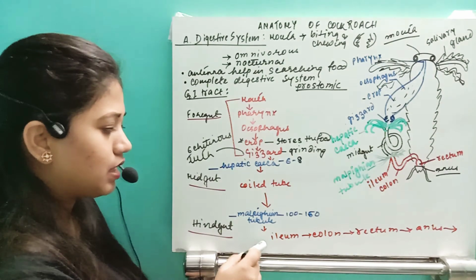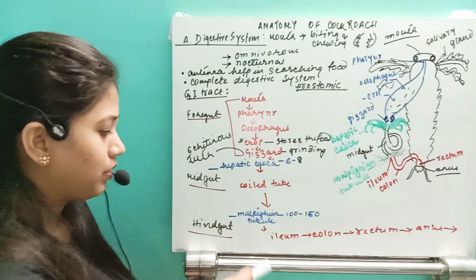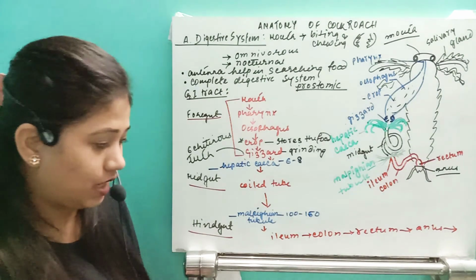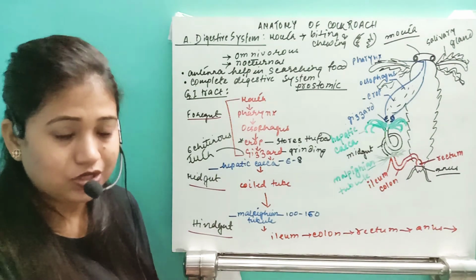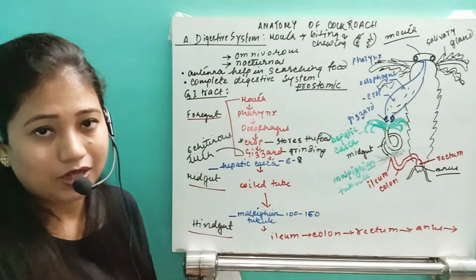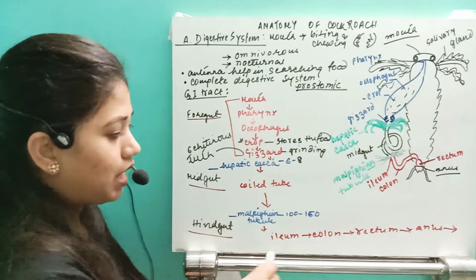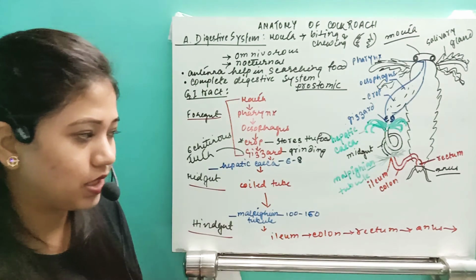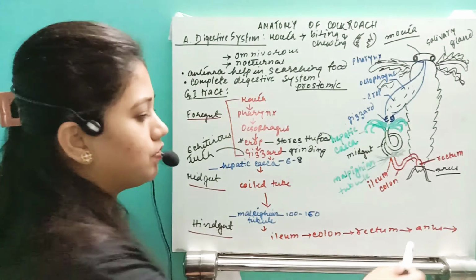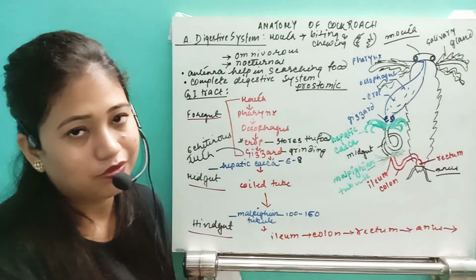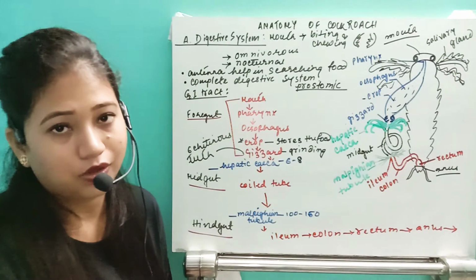Then in the hindgut, the undigested food part will go to the ileum. Then the food goes to the colon, where water, electrolytes, all of them will be absorbed in the hindgut. Then they will reach the rectum region. In the rectum, it will be stored for some time, and with the help of the anus, they will remove the food part. So that is all about the digestive system of the cockroach.